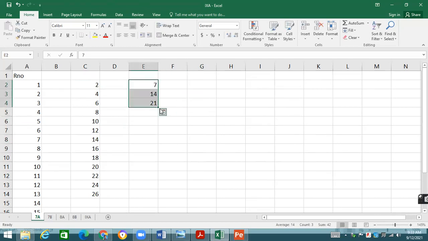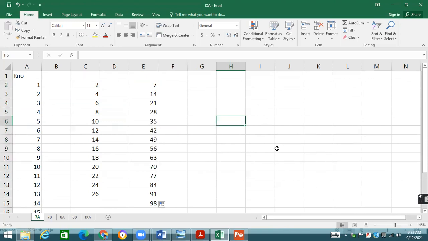I mentioned 7, 14, 21. I select these three values, and then when I drag it, you can see that Excel has got the idea that I want to print the table of 7: 7, 14, 21, and afterwards 28, 35, 42, 49, 56, up to whichever number of items I want. It's up to me, and Excel has given me the answer.